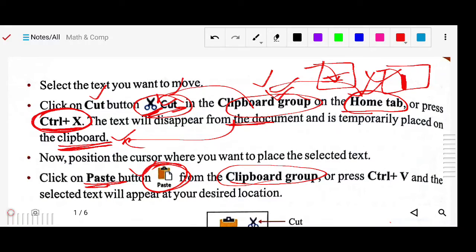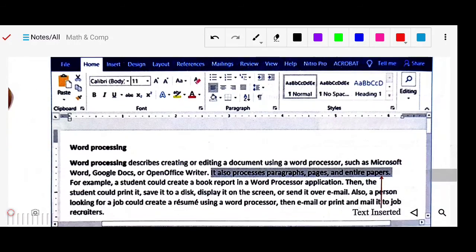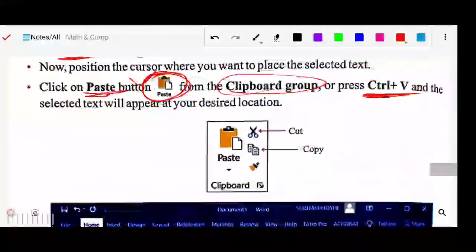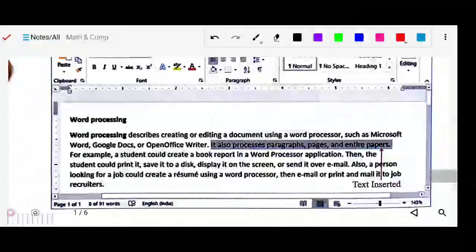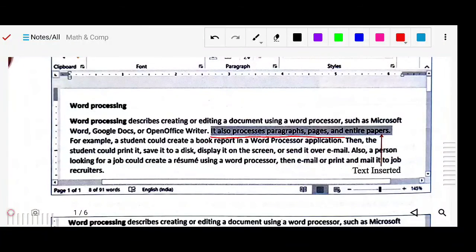You will be able to paste, or by the help of the keyboard you can simply press Ctrl plus V. If you press Ctrl plus V, you will be able to paste your text. Okay, this is about shifting your text. So here in this example you can see this particular sentence has been selected. Then press Control plus X, or by the help of the mouse you can go to the Home tab, Clipboard group, and select the cut button.